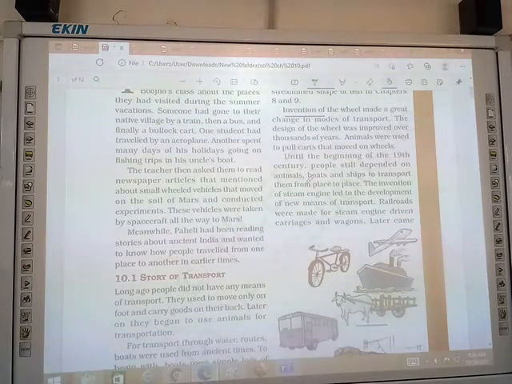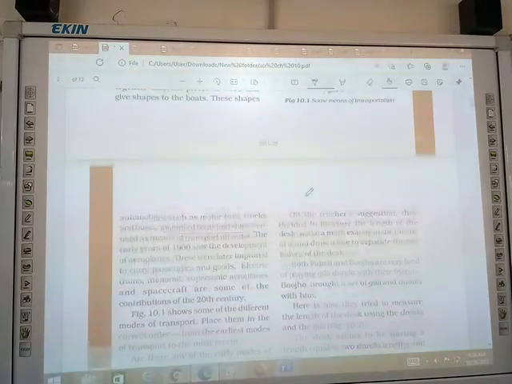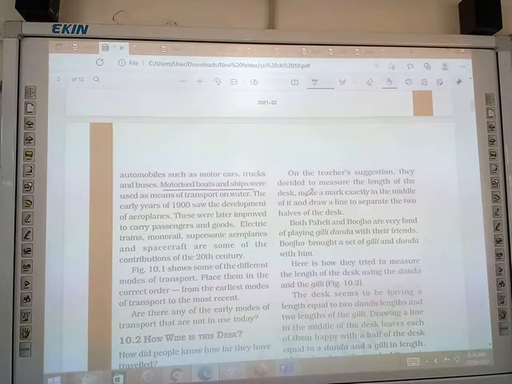And later came automobiles. Automobiles means the motor cars, trucks and buses we are using. Nowadays we are using cars, buses and trucks to move from one place to another. Motorized boats and ships were used as means of transport on water. You know that boats and ships are the means of water transport.